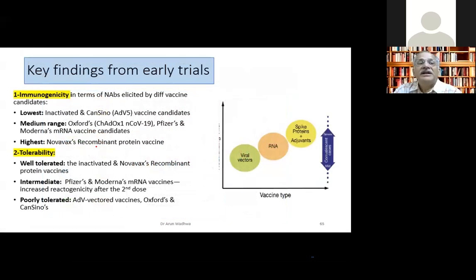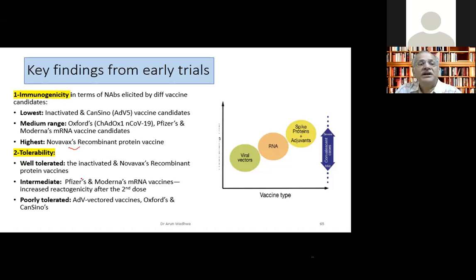What are the studies from the original trials of all these vaccines? In immunogenicity terms, the lowest immunogenicity was seen in the inactivated vaccine, especially the Chinese vaccine. It did not have IMDG, which our Covaxin has. Medium range immunogenicity is seen in the Sputnik vaccine, Pfizer vaccine, Moderna vaccine, and the highest immunogenicity was seen in the Novavax vaccine. In terms of tolerability, the best tolerability was in the Novavax vaccine. So if you can see here, immunogenicity is the highest, tolerability is the best.